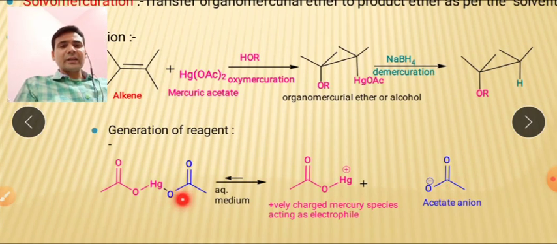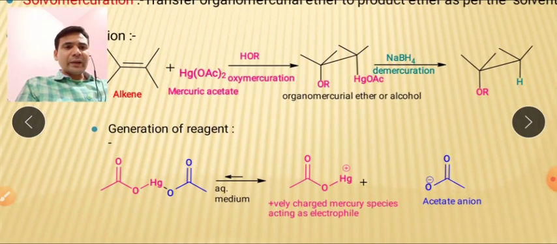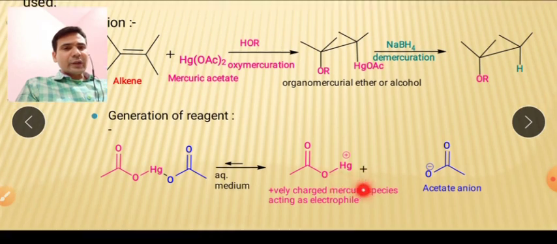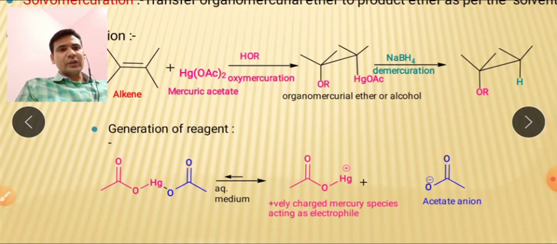So this is mercuric acetate, you can see on the screen, and this mercuric acetate will be fragmented into the electrophile and the acetate ion. So the reaction will start with the electrophile, that is RCOO-Hg positive. So this is the electrophile with which the reaction will happen.